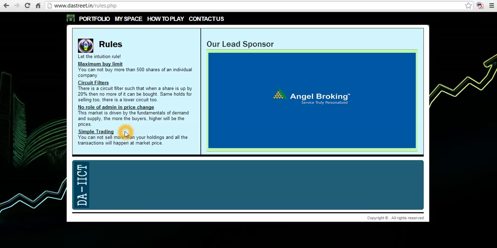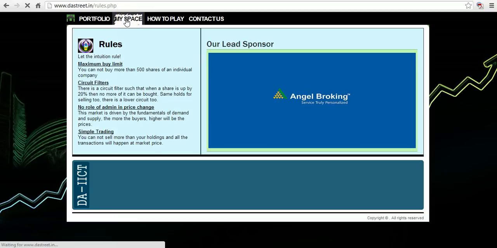You buy a stock and sell it, and you don't have to worry about what market price you are buying at, because it's uniformly applicable to everyone that stocks will be bought or sold at the prevailing market price. So these are the rules. Now I'll show you where you can buy and sell these stocks.